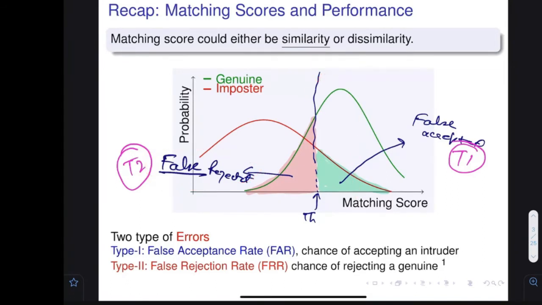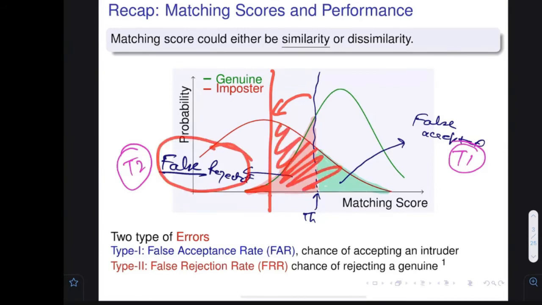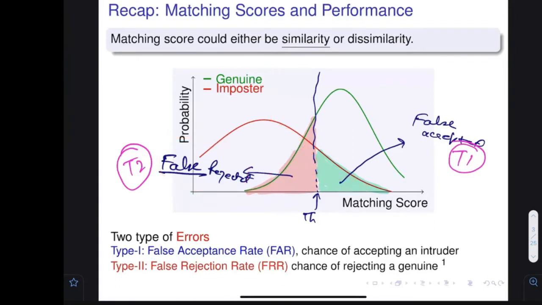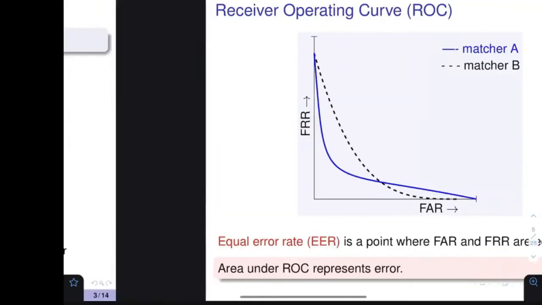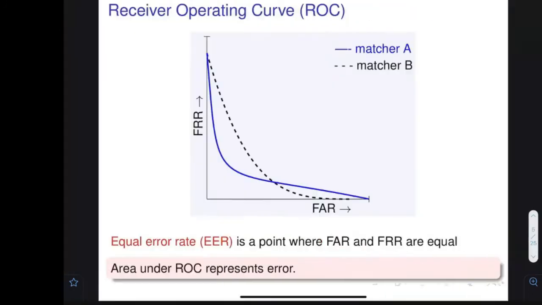If we want to increase the convenience of the people, we have to reduce the threshold, and then fewer people would have the problem. False rejection is reduced, but then false acceptance goes high. This is also not a good thing. So we have to understand what the right value is on which we have to set the threshold.